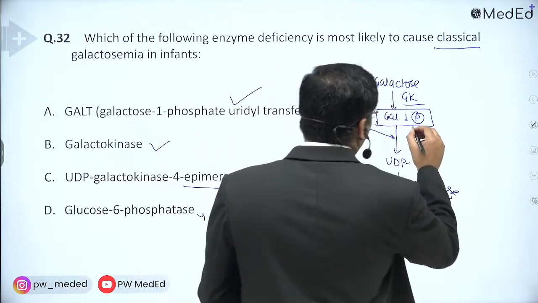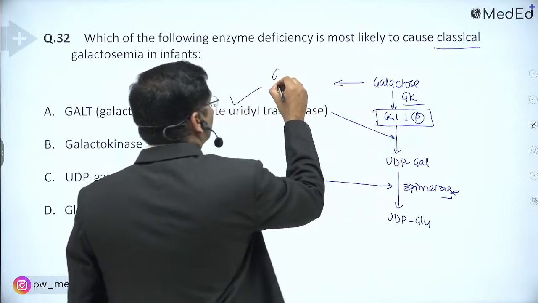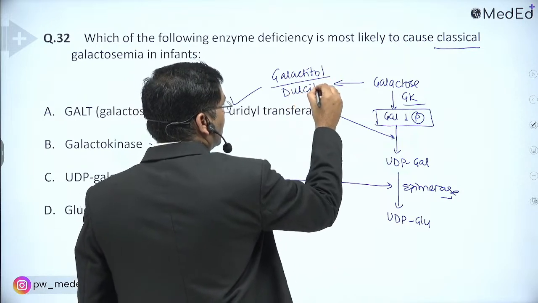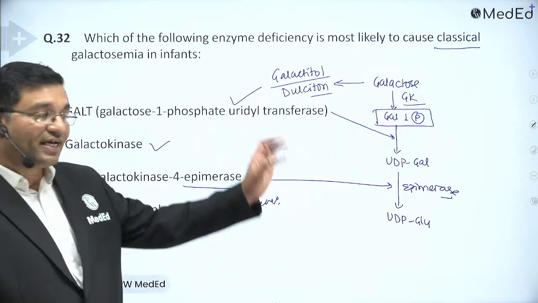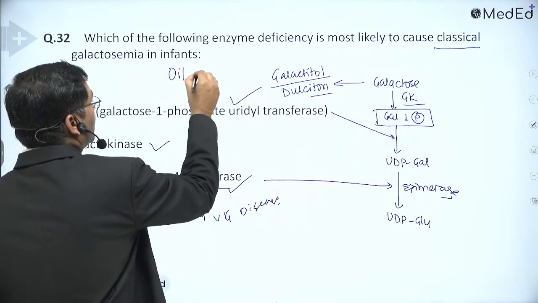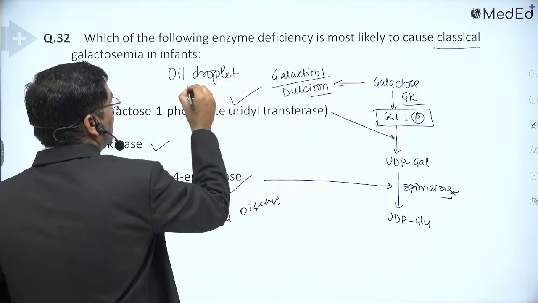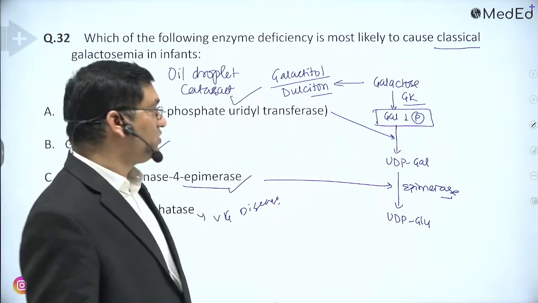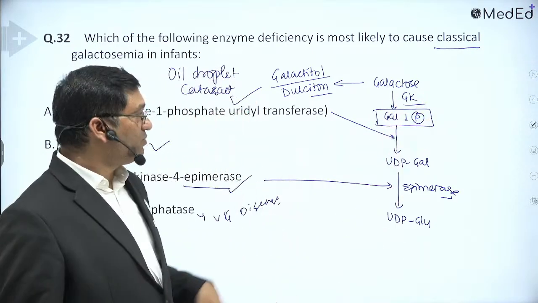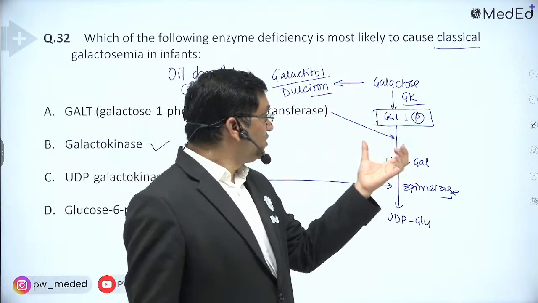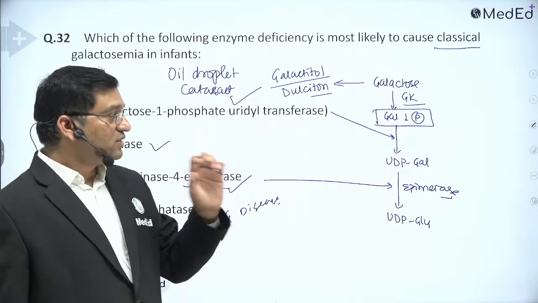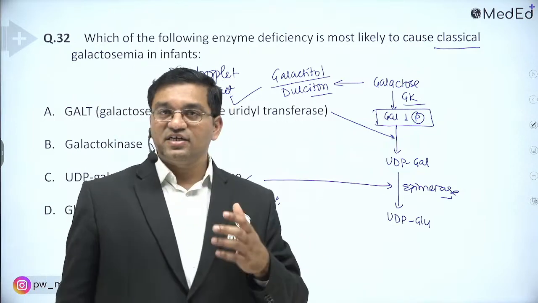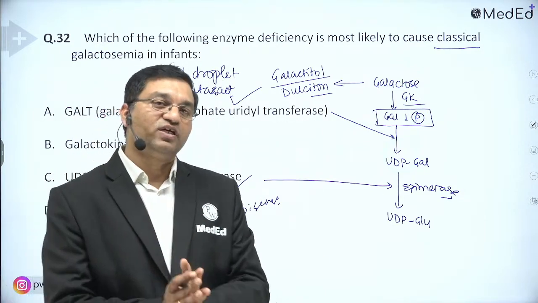And galactose is also converted into galactitol, also known as dulcitol. In the lens, the osmotic effect of dulcitol or galactitol causes oil droplet cataract, due to accumulation of galactitol in the lens. This occurs in galactokinase deficiency also, but only cataract will be there, no other manifestation. Classical galactosemia is congenital cataract with the other manifestations, hepatomegaly, jaundice, etc. So what dietary advice should be given? A lactose-free diet should be given to the child.